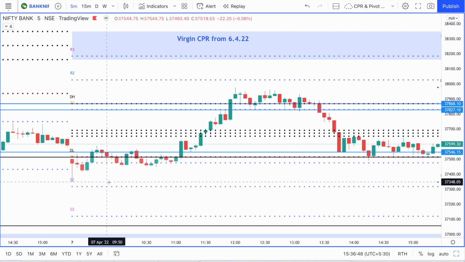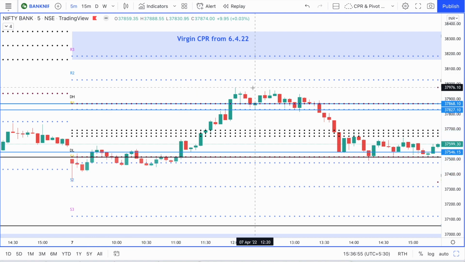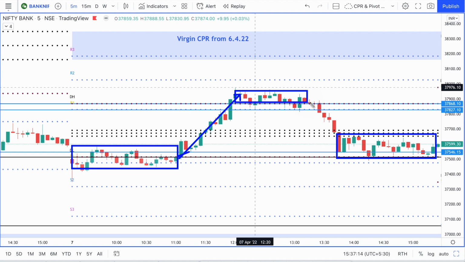You can take into consideration this low and you can take into consideration this high. So it's nearly 628 points there. That's a big bounce, and we could see that the rest of the day here was quite sideways. You could see that there was a smallish kind of trend here, and then there was a sideways kind of a distribution period there, and then there was another push to the downside. So that was the structure of Bank Nifty today.